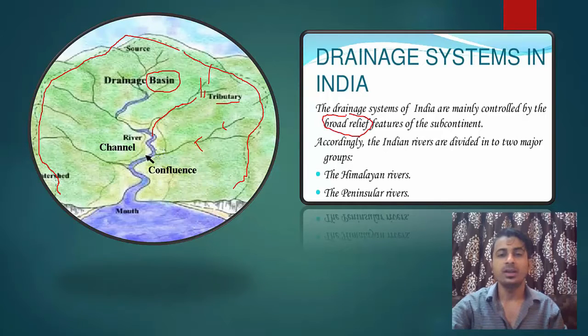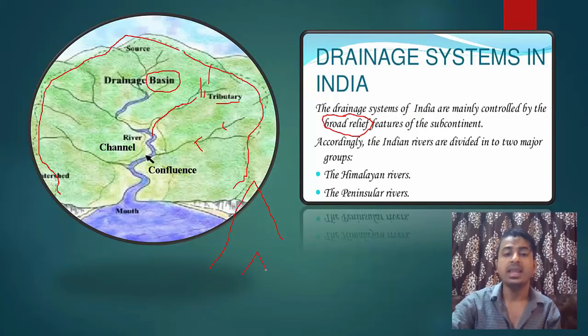What is relief? Relief means height. Simply said, relief means height. That's it. Now that height can be the height of a mountain, that height can be the height of a hill, and that height can be the height of a plateau also. So in South India, Deccan Plateau is also a type of relief because it has got height. Similarly, a depression is also a relief.